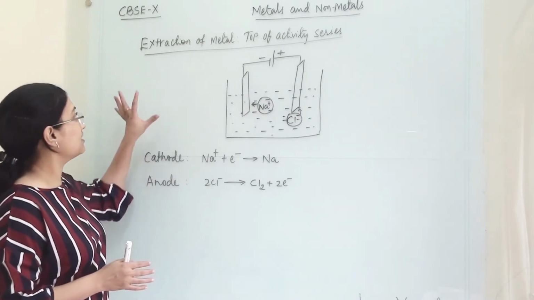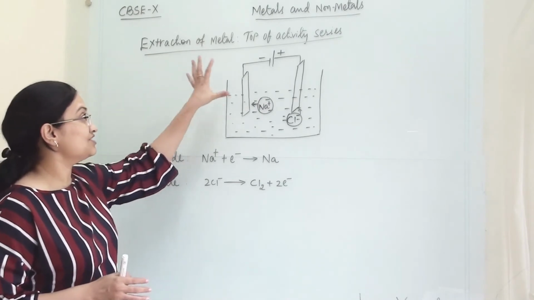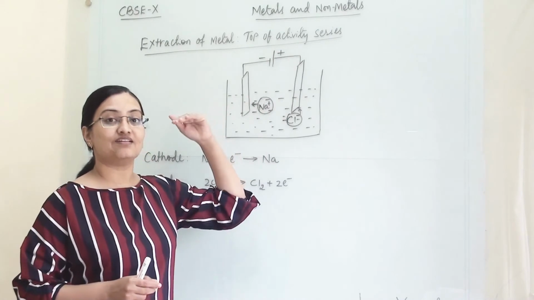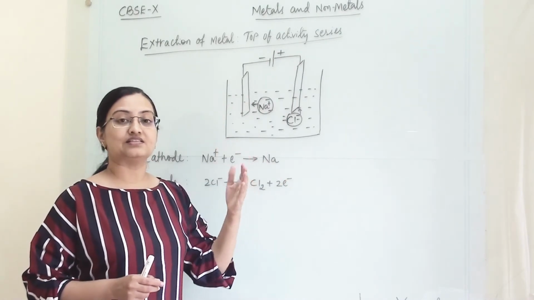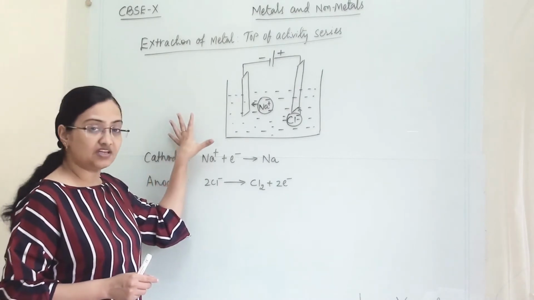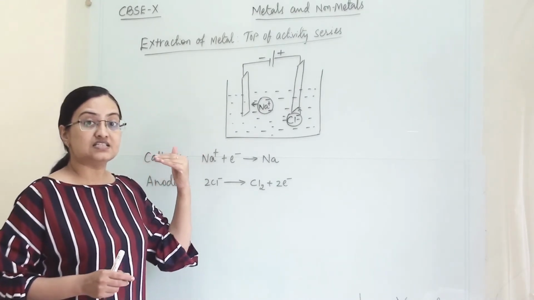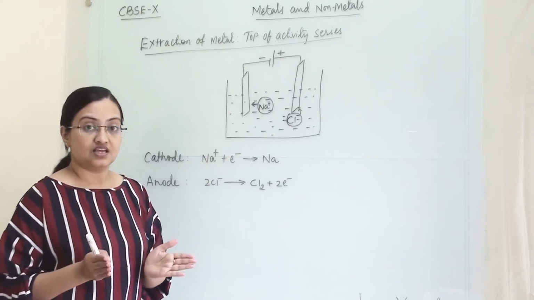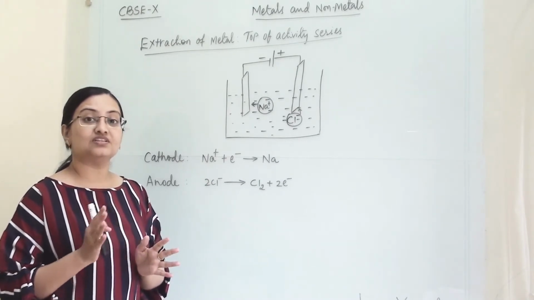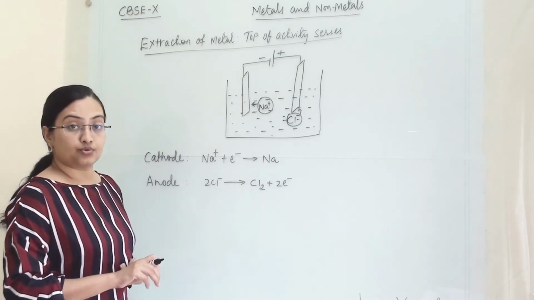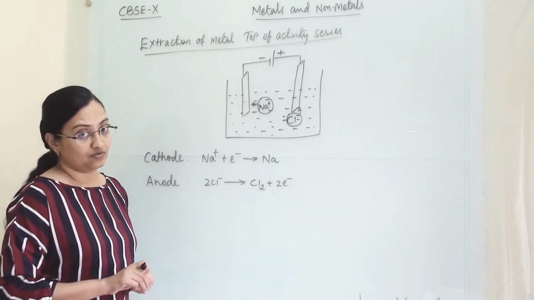Now we are talking about extraction of metals placed at the top of the activity series. That means they are highly reactive, metals like potassium, sodium and others. So they are very reactive. With a simple reaction we cannot separate them from their combined compound or impurity. So here the process used is known as the electrolysis process.